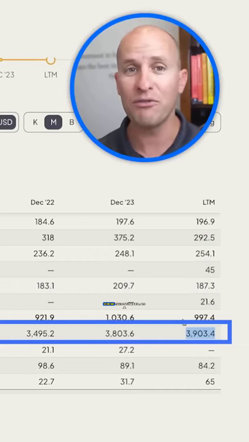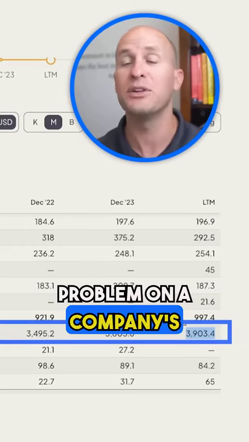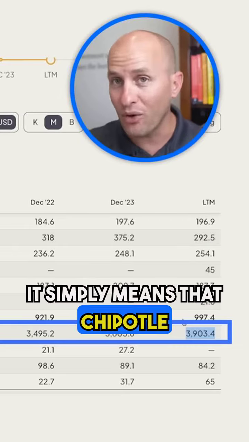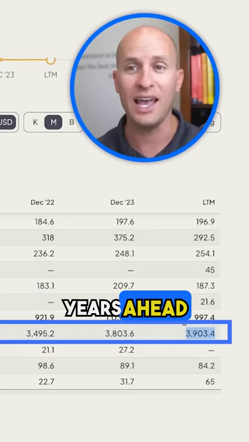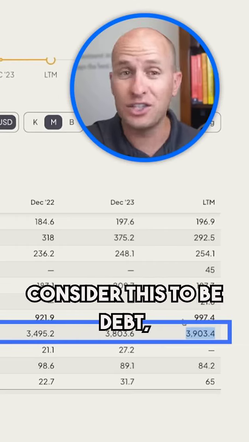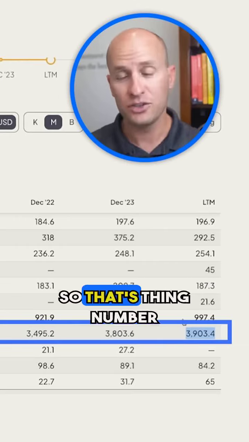Now, personally, I don't view this number as a problem on a company's balance sheet. It simply means that Chipotle has signed some leases and it's going to need to pay that rent in the years ahead. So while some calculators consider this to be debt, I do not. So that's thing number 1.